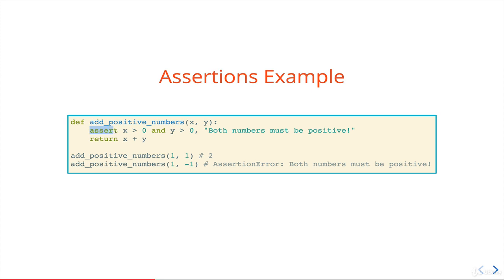Okay, so we call assert and then an expression. So if this is true, then nothing happens. We just move on to this. If this is false, however, whatever is after the comma is a little error message that's optional. So whether that's there or not, if this is false, it raises an assertion error, which is what you see here, assertion error. And if we specify a little message, you can see it says both numbers must be positive, which is the message we specified. Okay, and that's kind of it to assert. You type assert, and then an expression, and then an optional error message.